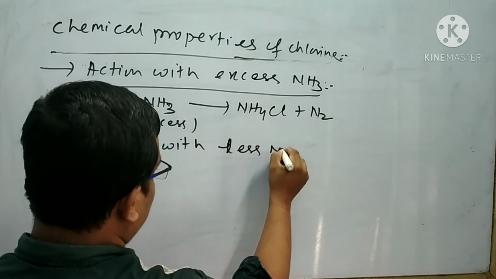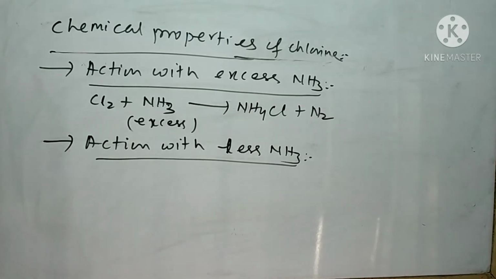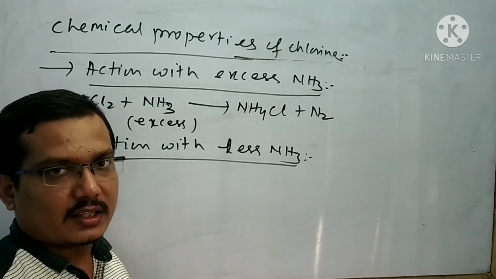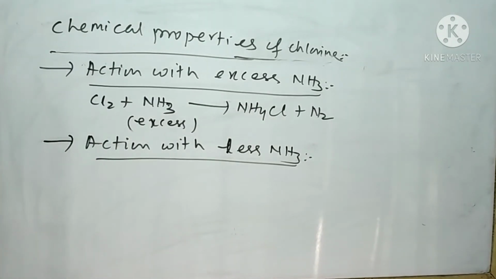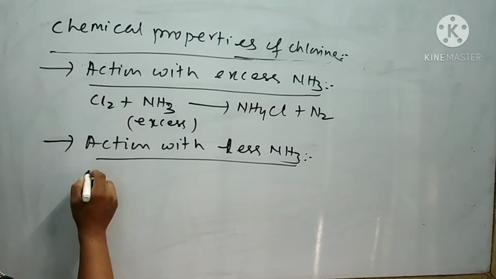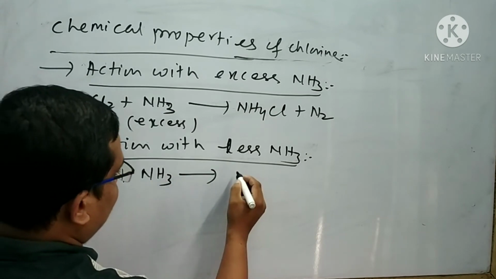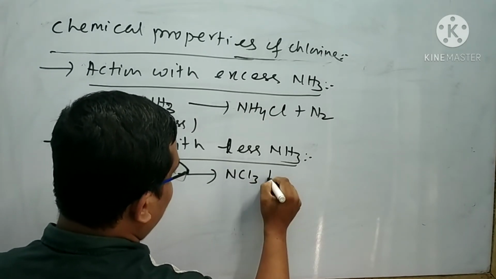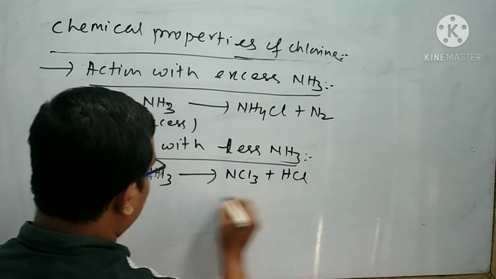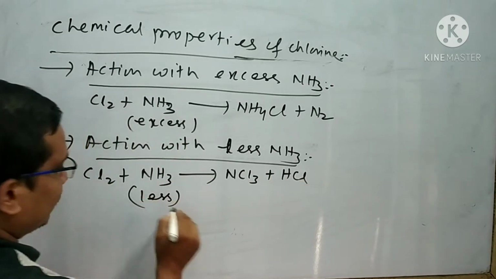Next is action with the less NH3. When chlorine is subjected to reaction with the less NH3, then nitrogen trichloride and HCl is formed. I can write the reaction like this: Cl2 plus NH3 gives NCl3 plus HCl. The NH3 is taken here in less amount.